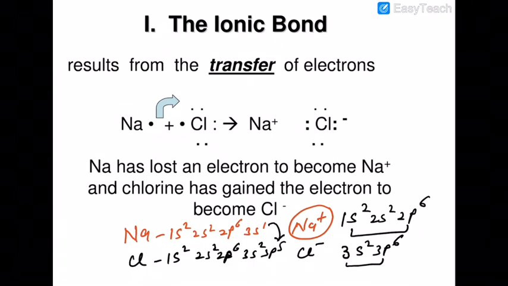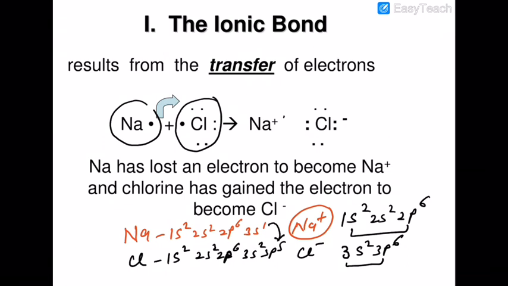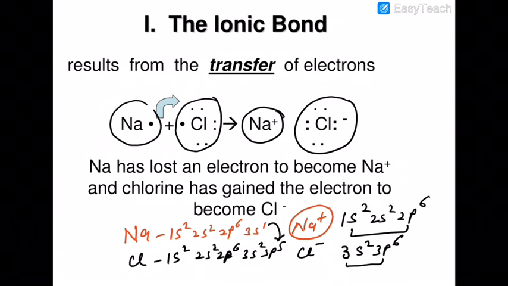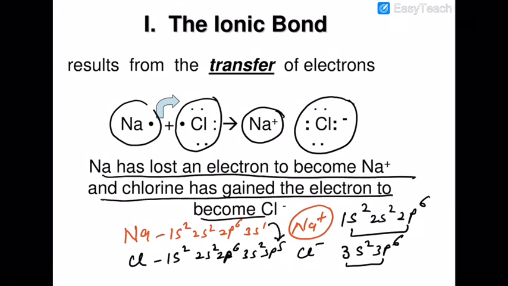So in an ionic bond also, what happens? Electrons are lost by a metal atom and gained by a non-metal, and the metal becomes a cation and the non-metal becomes an anion. So the anion accepts electrons and the cation loses electrons. Sodium has lost an electron to become Na plus, and chlorine gained an electron to become the chloride anion. So both chloride and Na plus have a complete octet now.